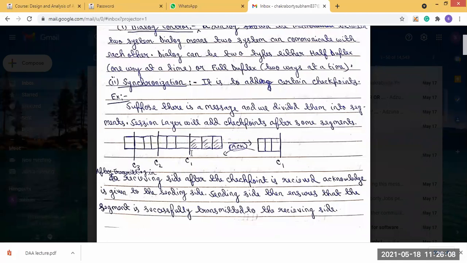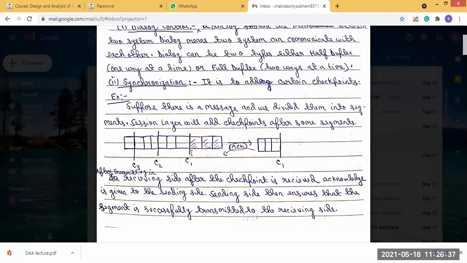the receiver acknowledges to the sender that it received the segments and the checkpoint. That means the segments have reached the receiver side correctly. That's why the receiver sends the acknowledgement to the sender. So the sender will ensure that the segment is successfully transmitted to the receiver side. That's why the checkpoint is added.